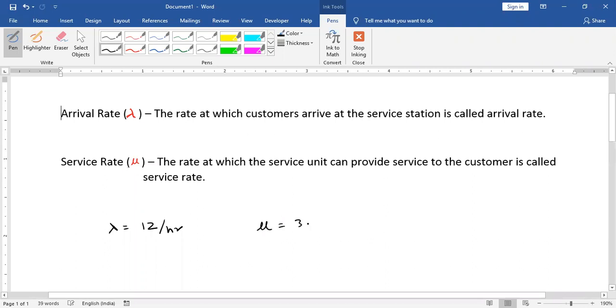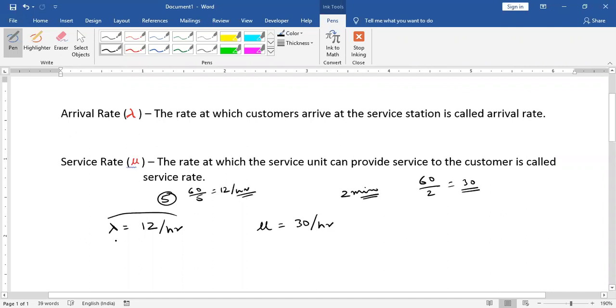That is 30, because I'll take 2 minutes to give services. So 60 divided by 2 is what? 30 customers per hour I can give services. On an average, there is a gap of 5 minutes between arrivals. So 60 divided by 5 is equal to what? 12 per hour.